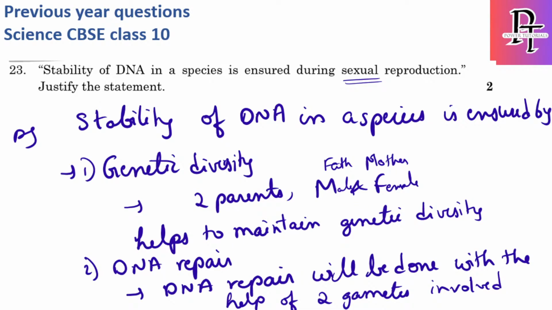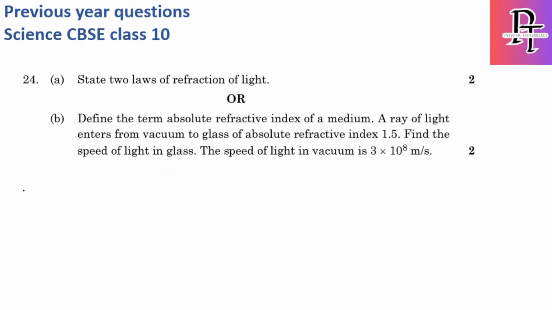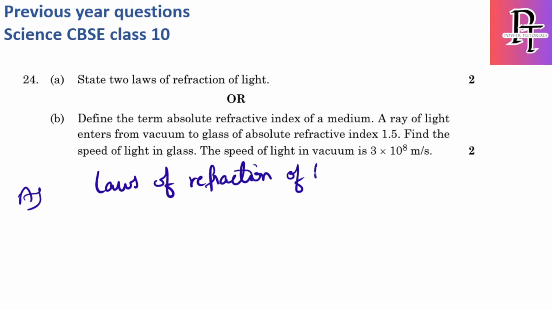Okay, let's move to the next one. 24th, state two laws of refraction of light. The first law is: all three rays should be on the same plane.